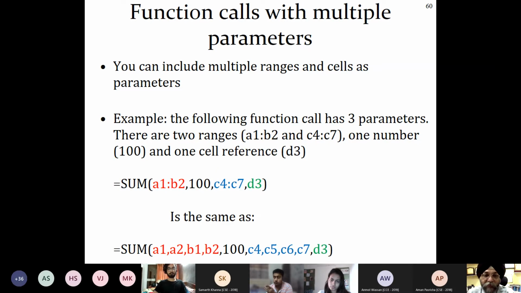This has 2 ranges, 1 number and 1 cell reference. A cell reference is a single cell; a range is a combination of cell references, right? So it will be the same as if we write it this way: A1, A2, B1, B2, 100, C4, C5, C6, C7, D3. How cumbersome, isn't it? So it is better to just select the ranges. Equal to sum, then select the range, comma, write 100, then select the other range, and then comma and D3. I think this will be good.